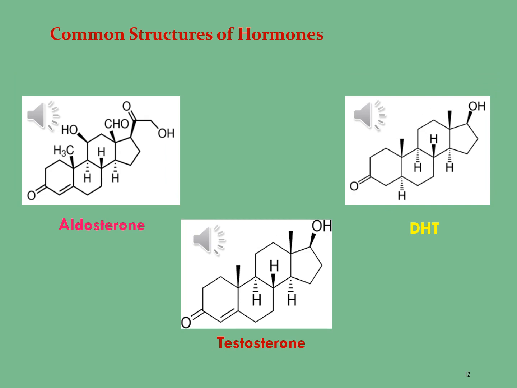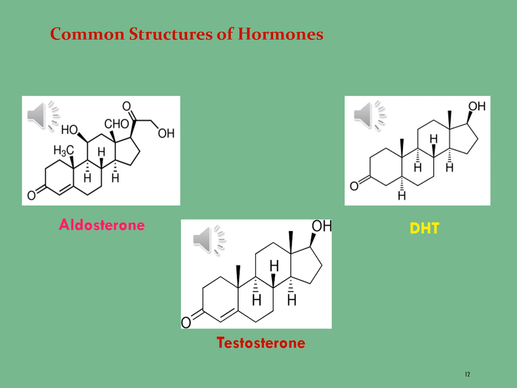Let's see aldosterone. This molecule consists of 21 carbon atoms, 28 hydrogen atoms, and 5 oxygens. There is a carbonyl group at carbon 3 position and one methyl group at carbon 9 position, a hydroxyl group at carbon 11 position and an aldehyde group at carbon 13 position.